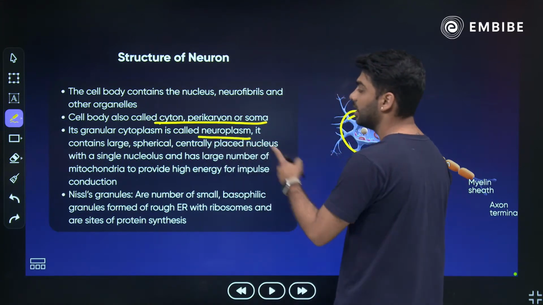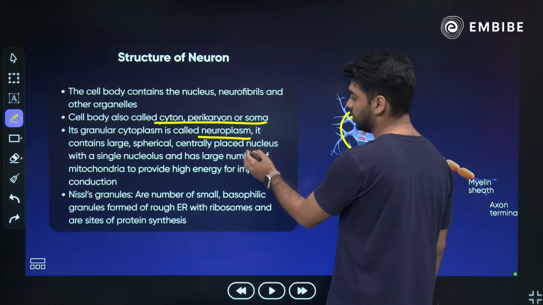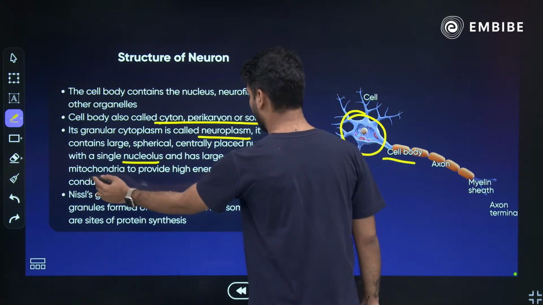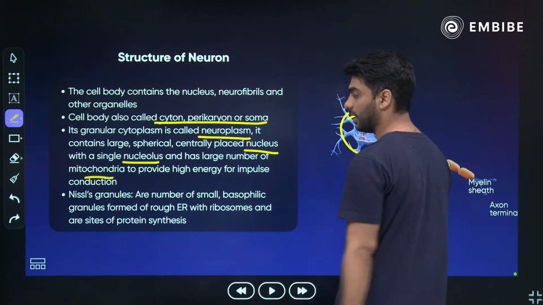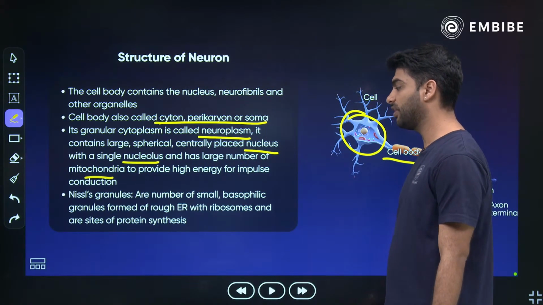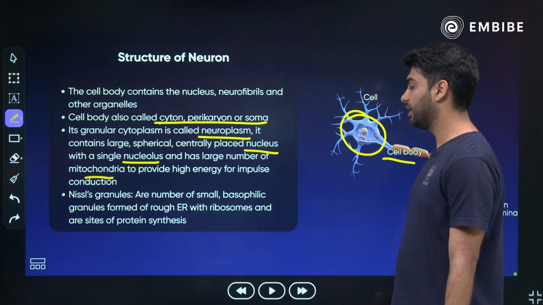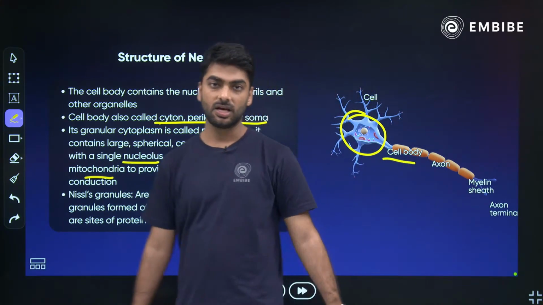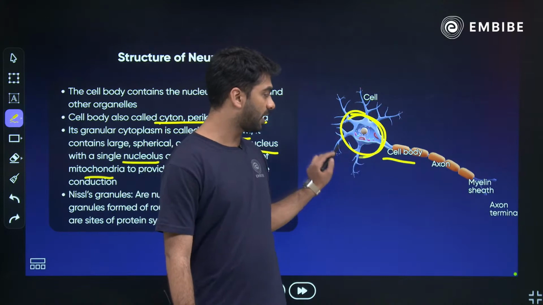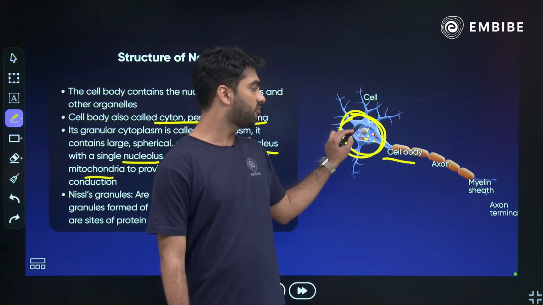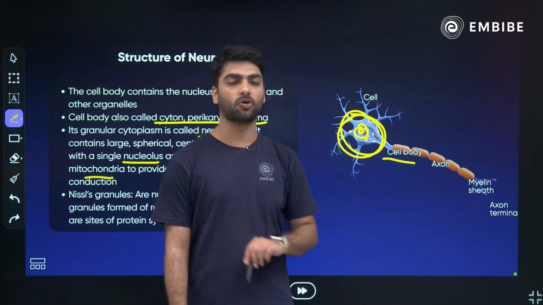It contains a large spherical centrally placed nucleus with a single nucleolus, lots of mitochondria for the energy. Nissl's granules are a number of small basophilic granules formed of rough ER with ribosomes and are sites of protein synthesis. So here in the cytoplasm, we have got lots of mitochondria, we have got the Nissl's granules, we have got the nucleus with a nucleolus.